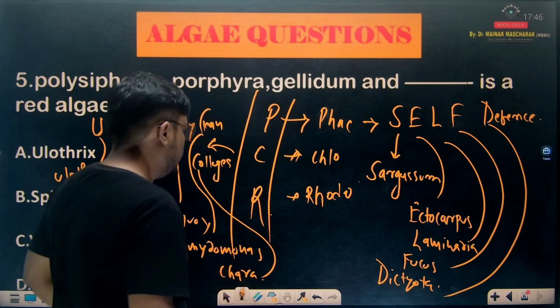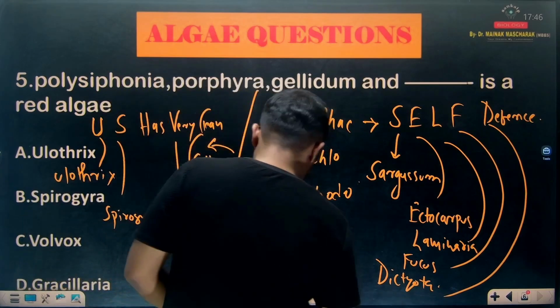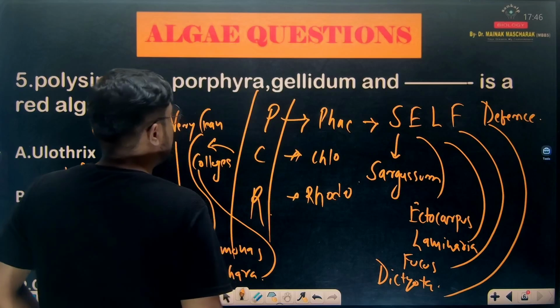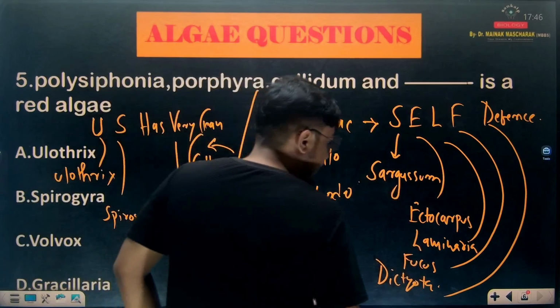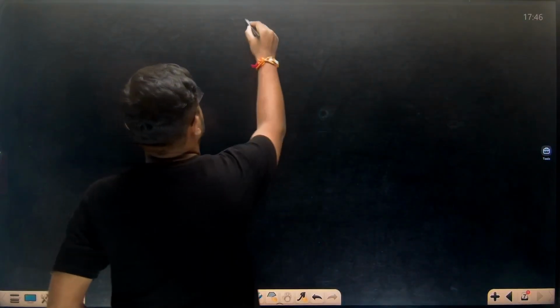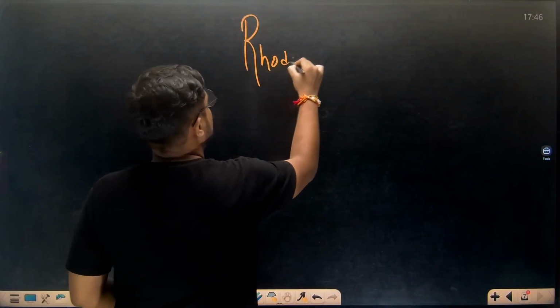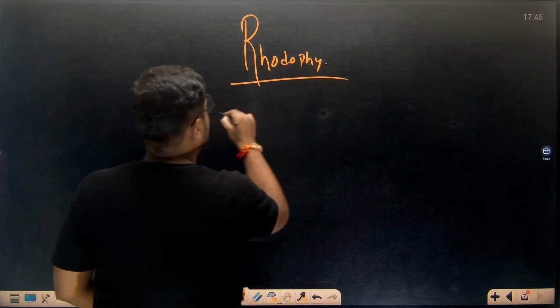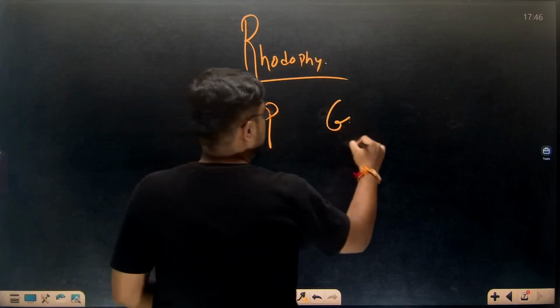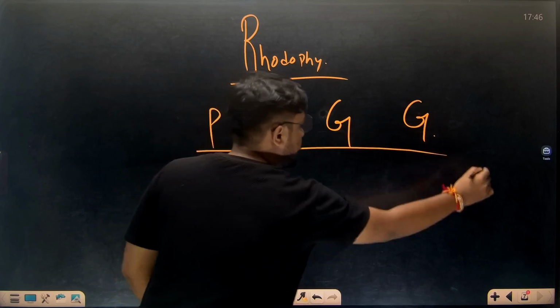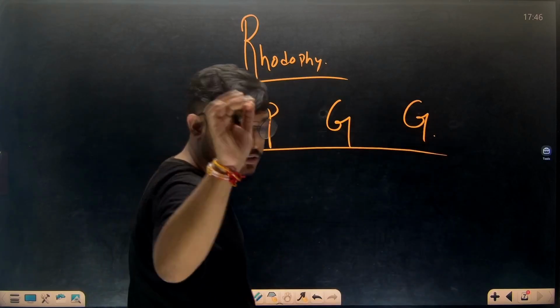Now come to Rhodophycia. What is the example of Rhodophycia? Now let's understand the examples of Rhodophycia. P, P, G, G. What is P?